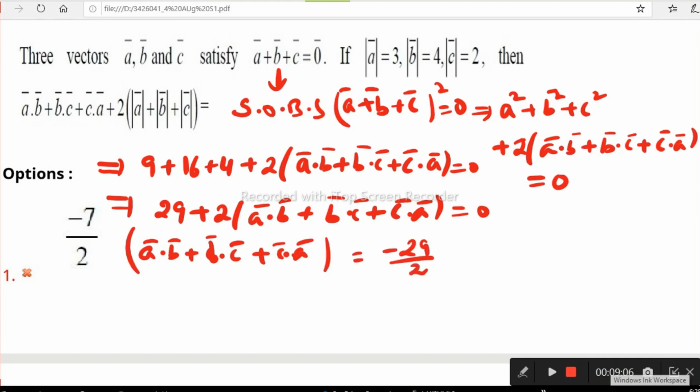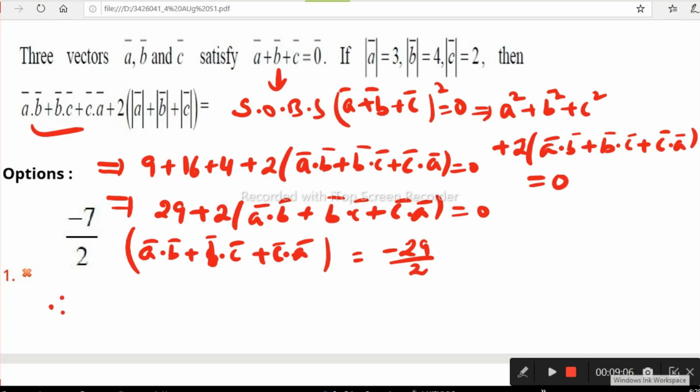Okay, now we want this result first. This one we can collect from A plus B plus C is the 0 vector. From that, squaring on both sides, we get the result for A dot B plus B dot C plus C dot A. Why we need this is, the result asked here has A dot B plus B dot C plus C dot A, so we do this. Now what is the result we need? We want this result.